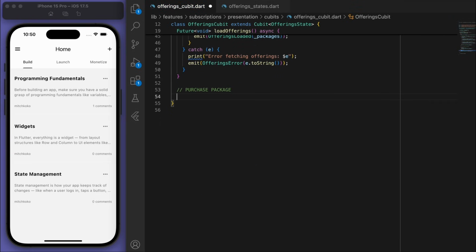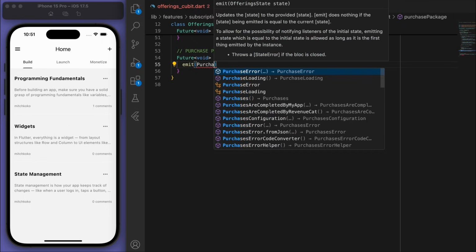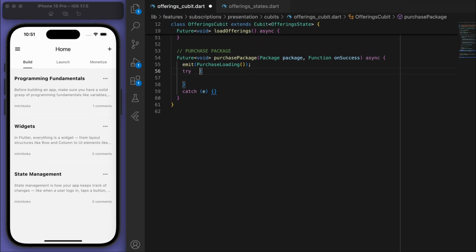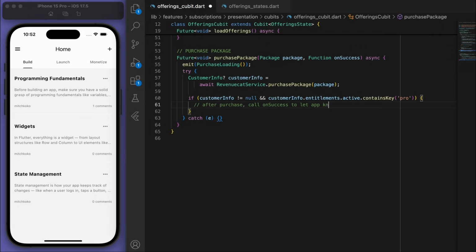Nice, and finally we got the purchase package. So for the parameters, I just want to know the package that I'm purchasing, of course. And also let's have a function for when it's successful, right? So let's just start by emitting the loading state. Let's try to go to our RevenueCat and purchase this particular package. And it will return the customer information. And if it's not null and we have the entitlement for that person, then we can execute this code. So after purchase, let's call on success to let the app user know that it was successfully purchased.